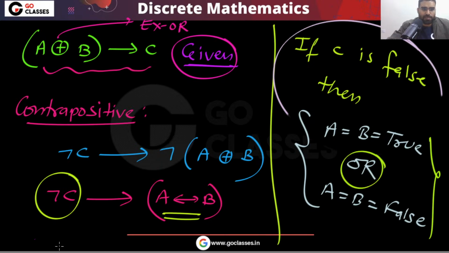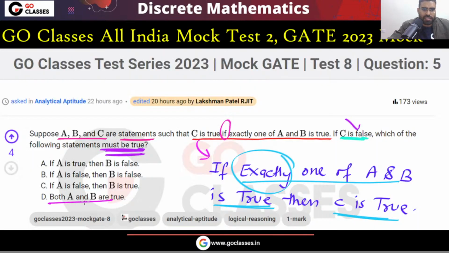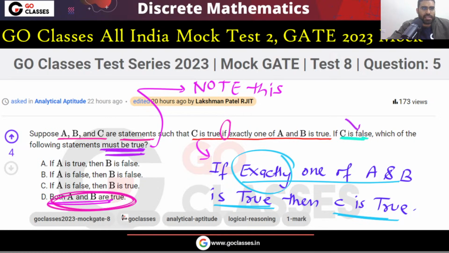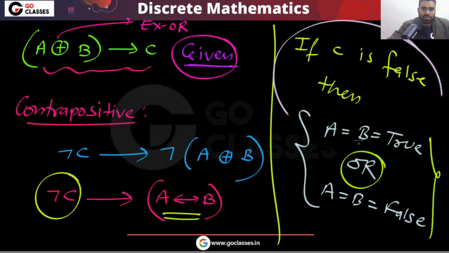So tell me one simple thing. Can I say option D is a must? The question is asking which of the following must be true. Please note this. So can I say option D must be true, that A and B are true? No, because both may be true or both may be false. They will be the same, but either both will be true or both will be false.